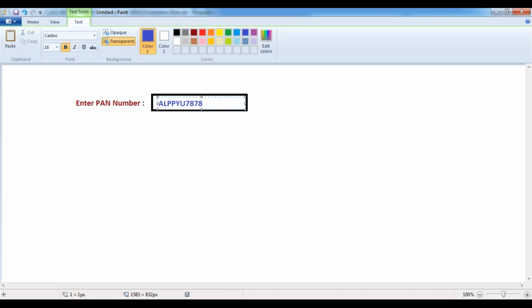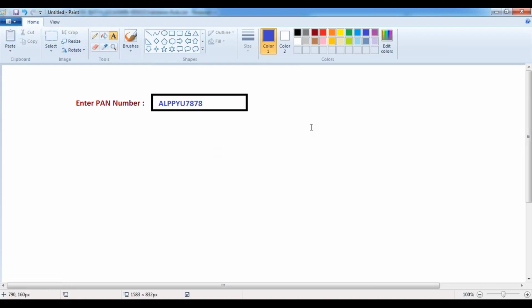The PAN number should be a maximum of 10 characters. Here he has entered 10 characters. Now tell me, is this PAN number in a valid format? Whatever PAN number he has entered, is it in the correct format? No, this is not in the correct format. Why? Because a PAN number has a specific format. What is that format followed by the Government of India?